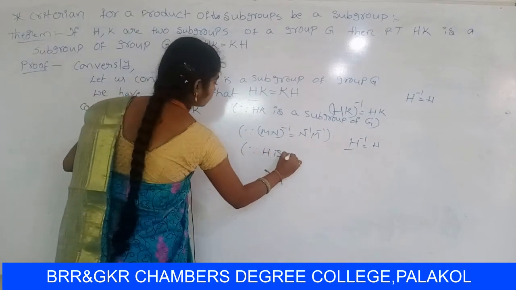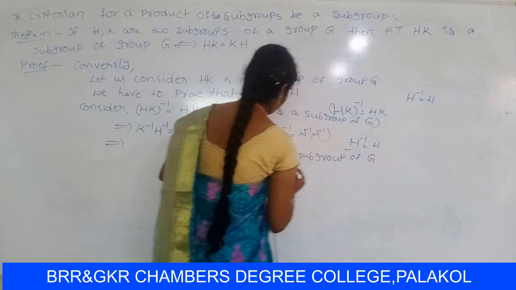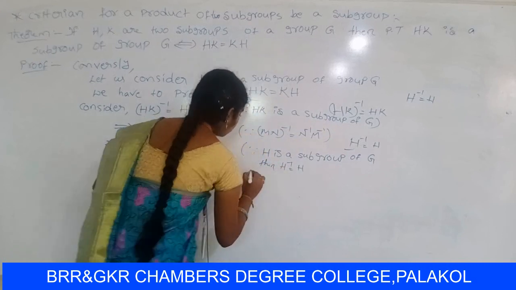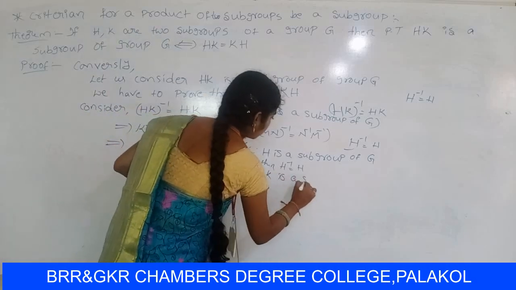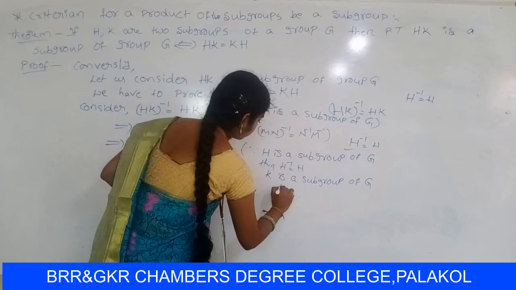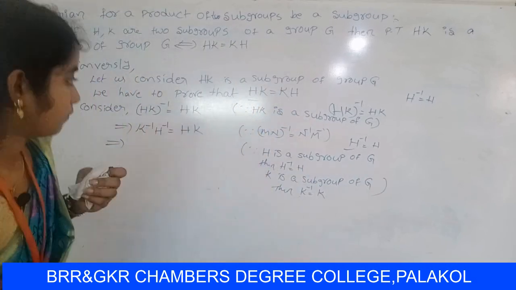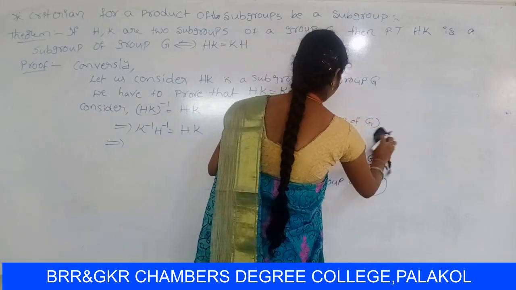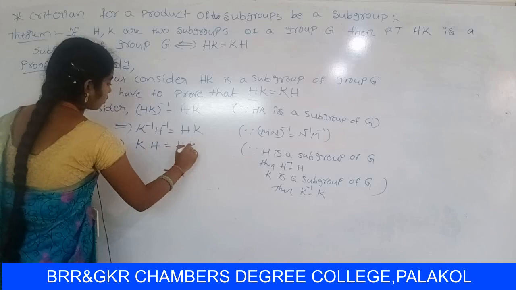H is a subgroup of Z, so that means H inverse equal to H. Similarly, K is a subgroup of Z, then K inverse equal to K. So KH equal to HK.